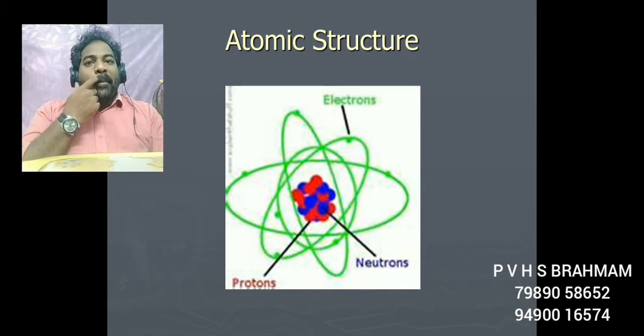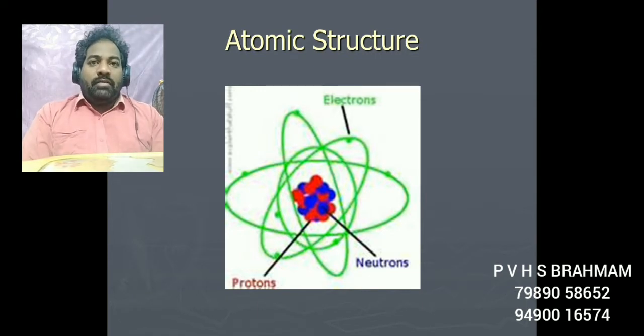So, atom is very small, we cannot see it with our naked eyes. Even with a microscope it is not possible to see. Only with an electron microscope we can have the enlarged version or high resolution picture of atom and what is inside the atom. Now, what is inside this atom, that we can understand using this atomic structure lesson or topic.